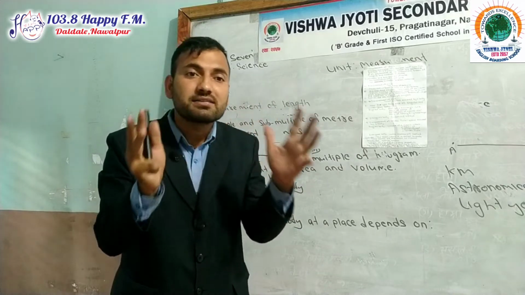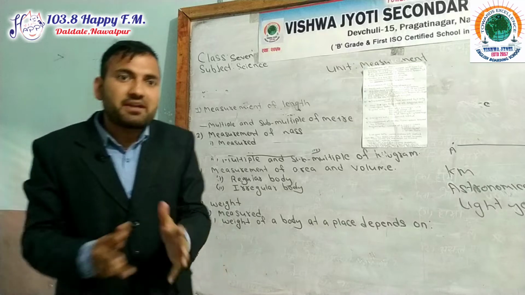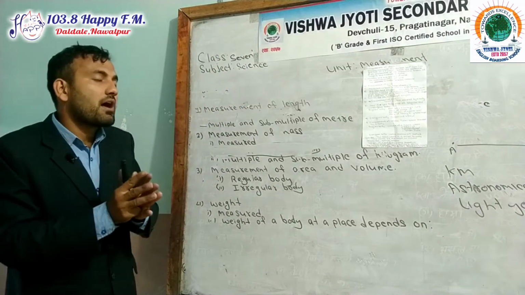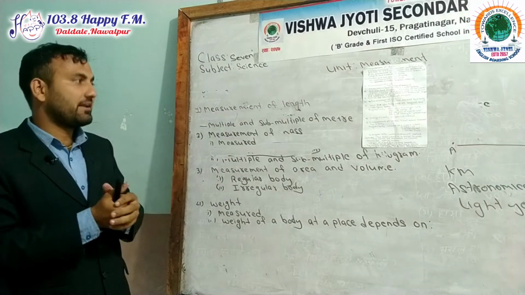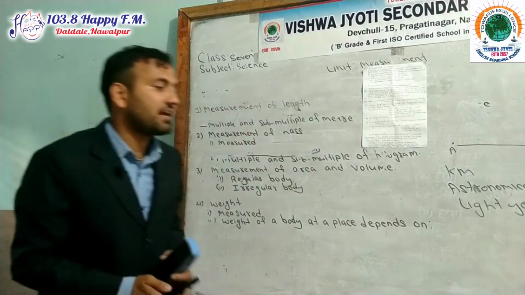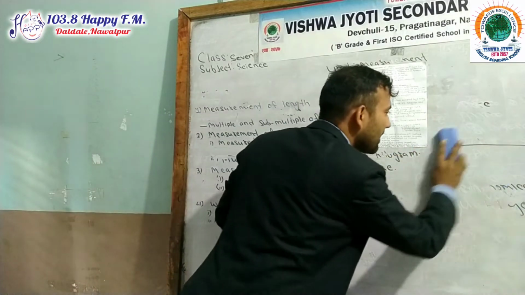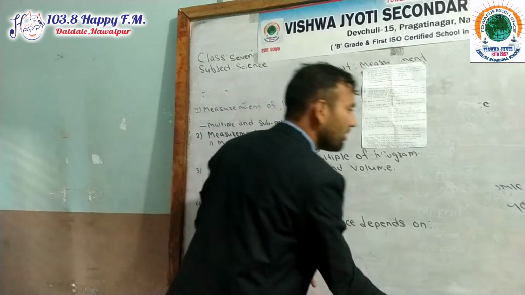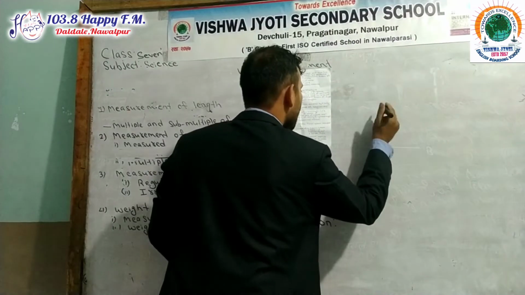Irregular body means not a fixed geometrical shape. How do you find the area of a regular body? We can find the area of a regular body by using mathematical formulas.